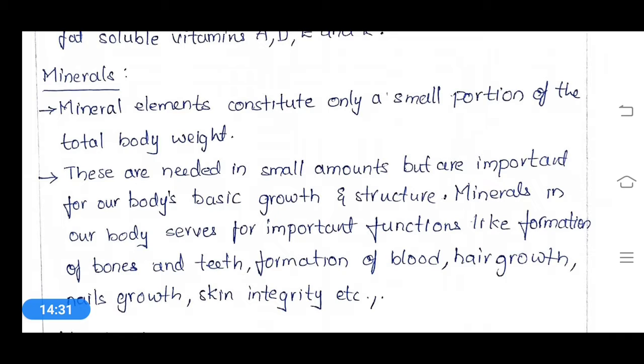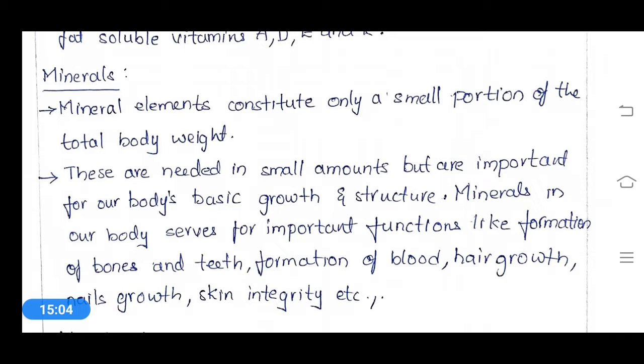Hemoglobin is the color pigment in blood. This will give the characteristic red color of the blood. And this hemoglobin will have iron as the central metal atom. So that's why for blood formation, this iron is very essential. And a few minerals help in hair growth, nail growth, and skin integrity.